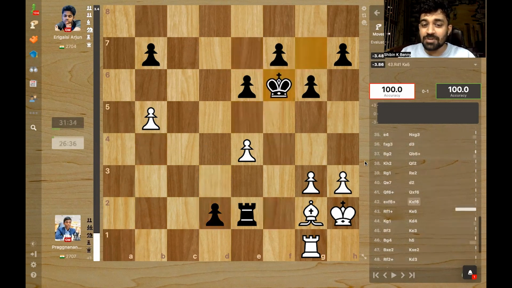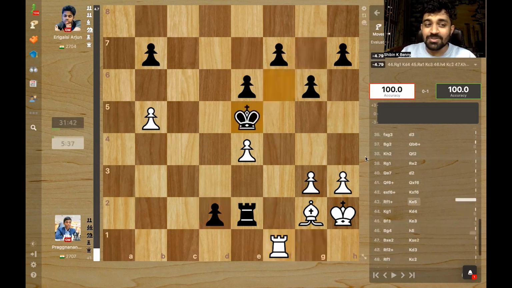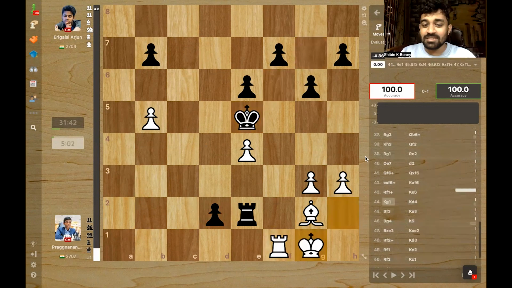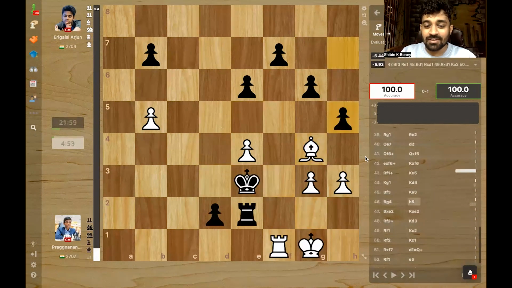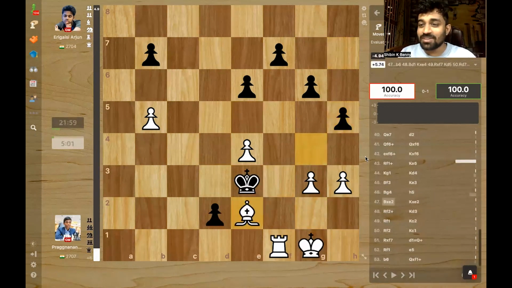It's an endgame with the piece down, but the pawn is enough counterplay. And not just the pawn, Arjun is brave enough to bring the king in. He sees the idea. A king walk. And here the bishop was forced to take the rook. And after king takes, the pawn is going to promote.